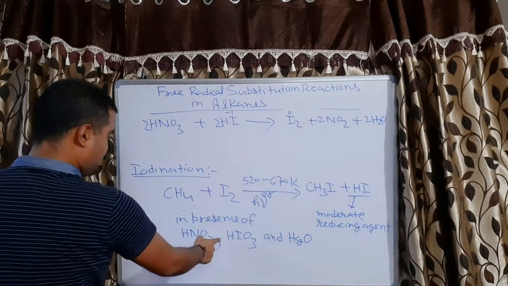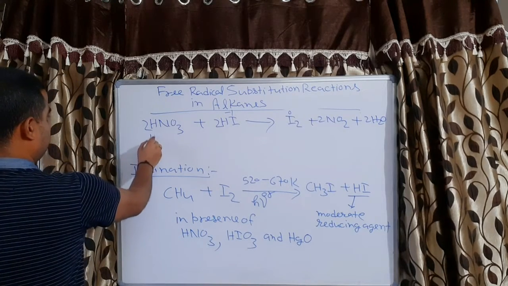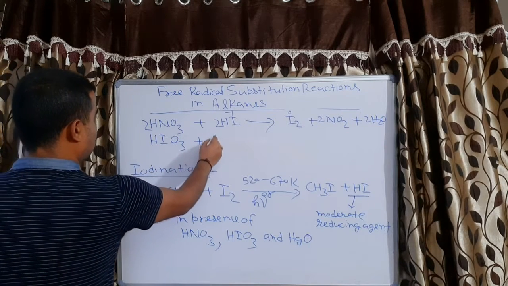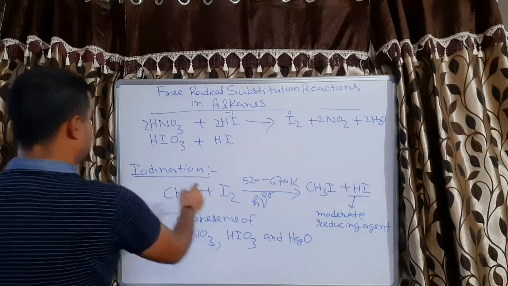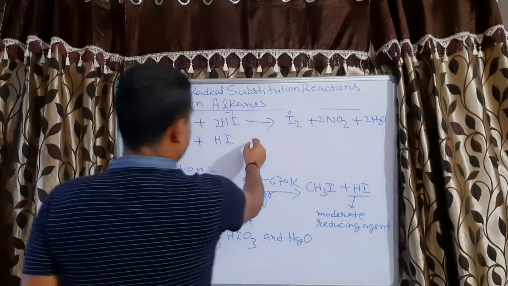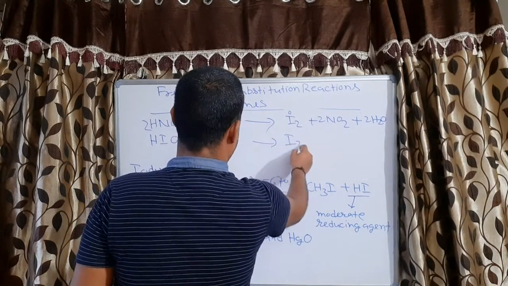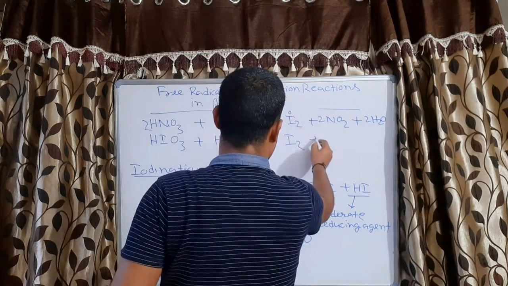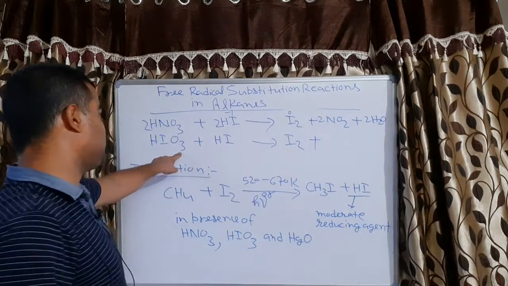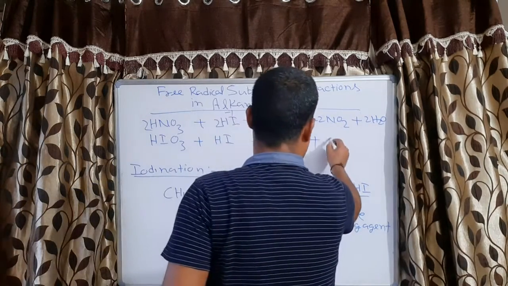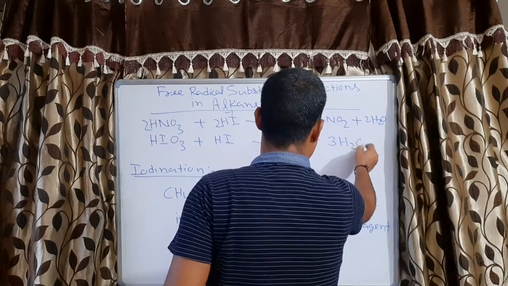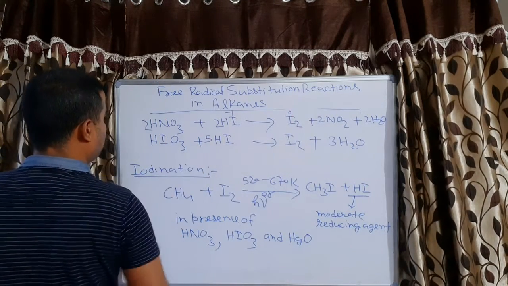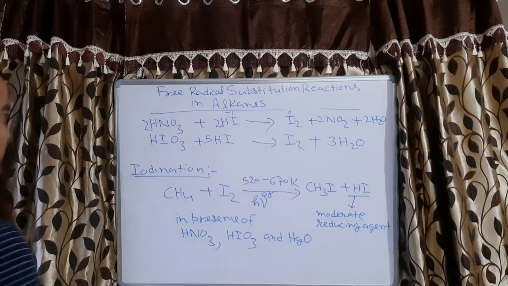Now let us take the second example, HIO3 plus HI. This I and this I will form iodine. This is -1 and this is 0, so again it is oxidized. Since there are 3 oxygens, it will form 3H2O, so let us take 5 molecules of hydrogen iodide.